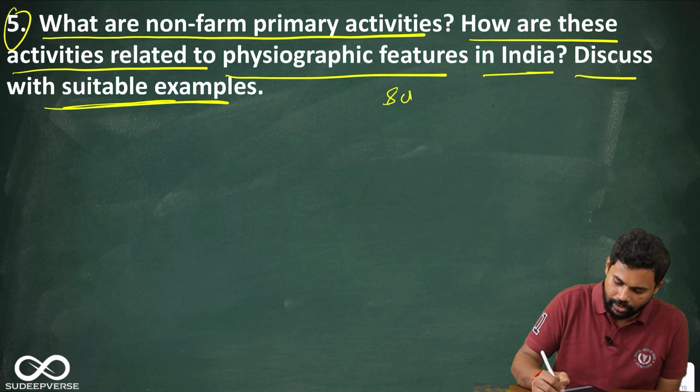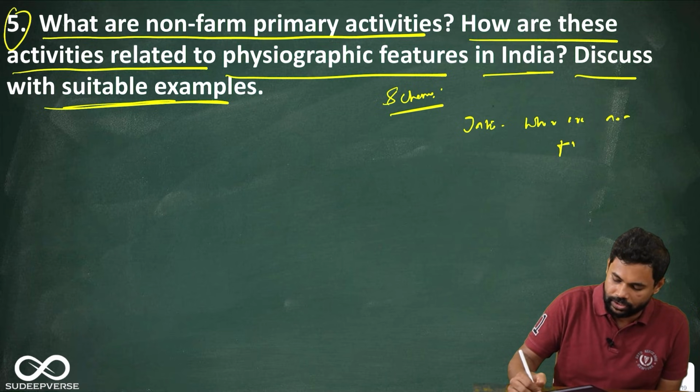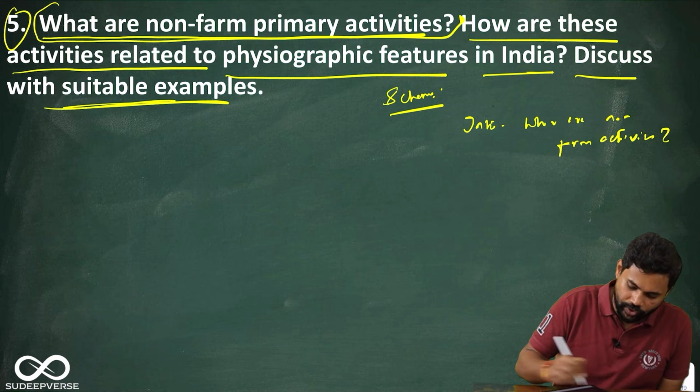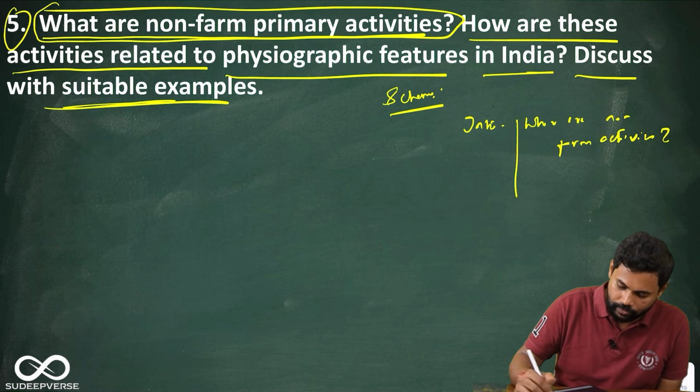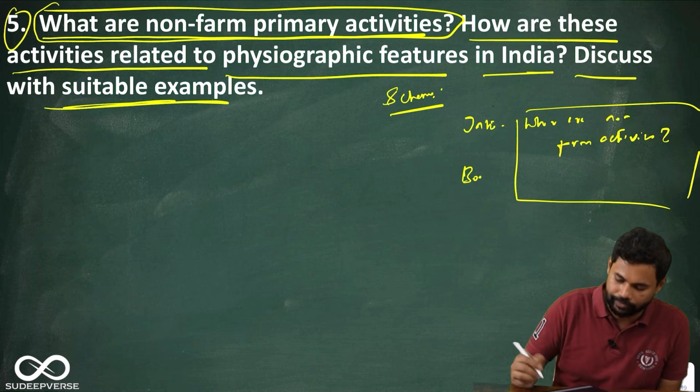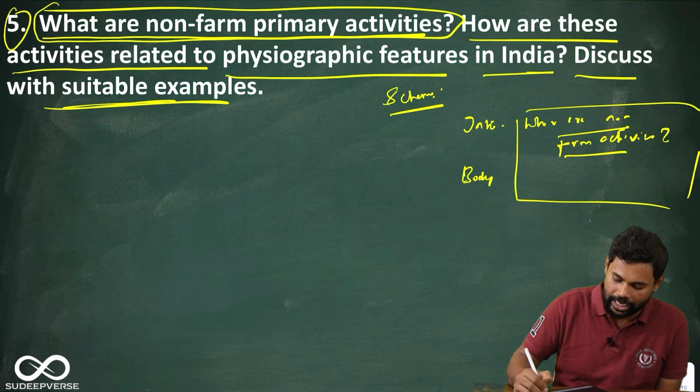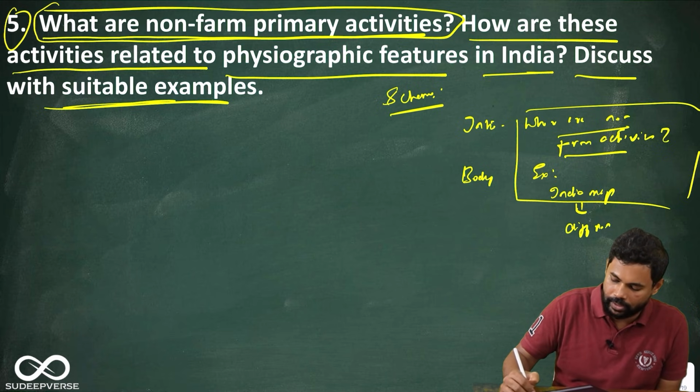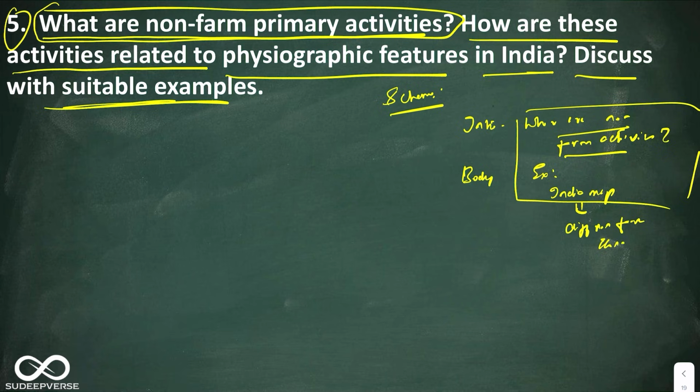So let us create the schema. In the schema, let us talk first in the introduction. What are non-farm activities? Because they have asked the question specifically, you have to write a little bit in depth. So this becomes introduction as well as body. Okay, so what are non-farm activities? I'll give examples and I will draw the India map to show different non-farm economic activities, or non-farm primary activities. Okay, so this is the first part.